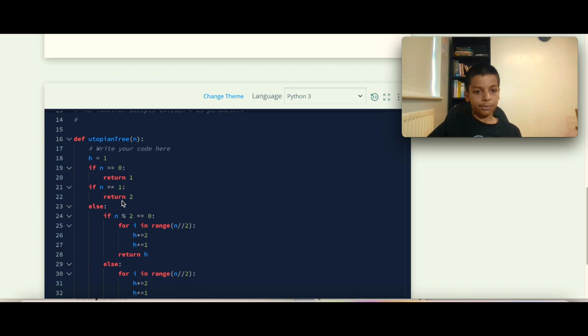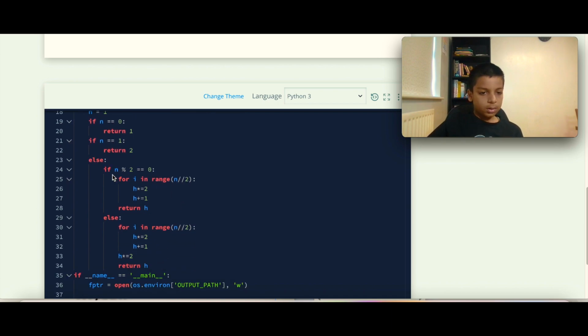If it's 1, then I return 2, and if not, I checked if the number is even, and if it is even, then I went on a range from 0 to half of n, and then the height times equals 2 and the height plus equals 1, and then finally you need to return the h.